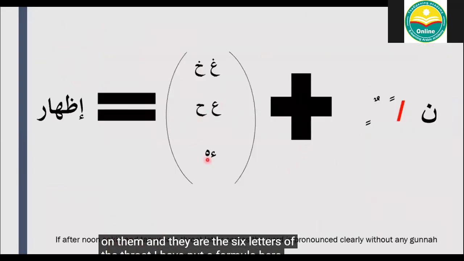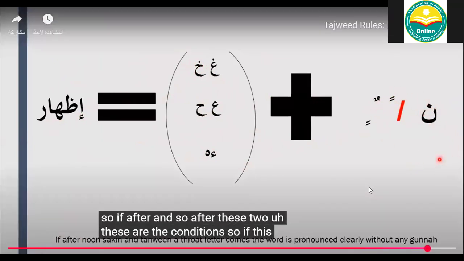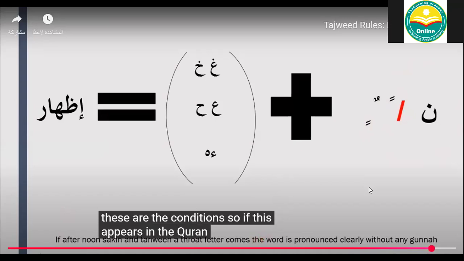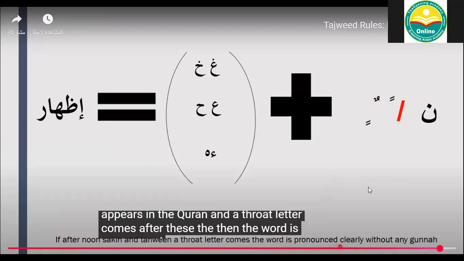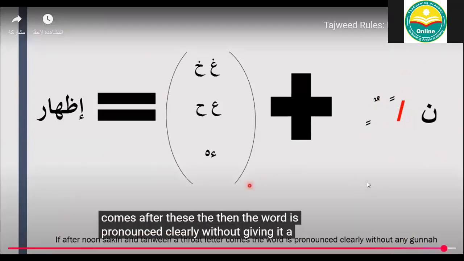I have put a formula here just to make it easier for you to understand. So you have a Noon Sakin or any of the double vowelings plus the following of the 6 throat letters, it equals Idhar. And this is a formula that inshallah you can remember, if you have exams, you need to revise, you can look at that formula. So if this appears in the Quran and a throat letter comes after these, then the word is pronounced clearly without giving it a gunna.